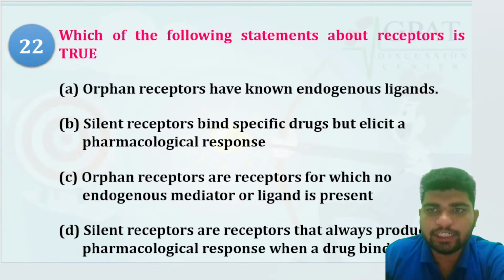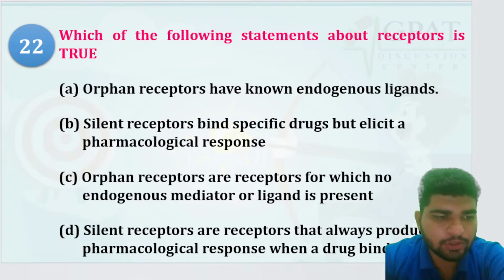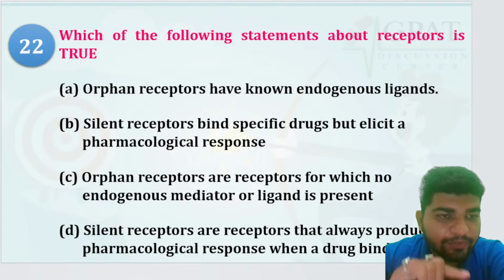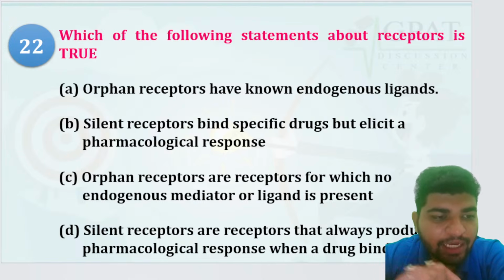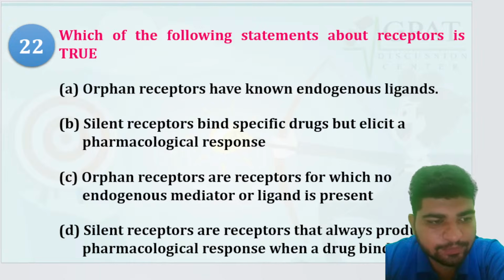Which of the following statements about receptors is true? See, Amit Chauhan, if there is a word like geriatric patients in the real world, then it is phase 4. If it has been asked in clinical trial, then the answer would be phase 3. All right.